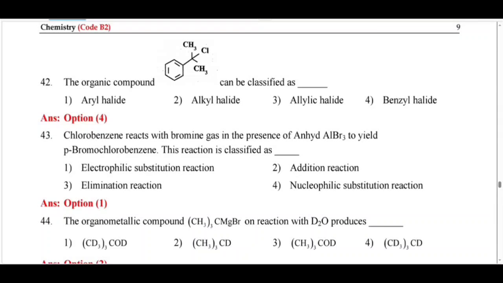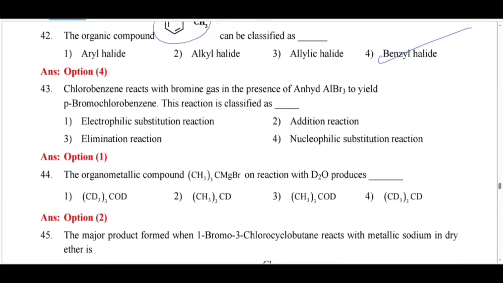The organic compound can be classified as, so this is a benzylic group containing Cl, so it is a benzyl halide. Now see, chlorobenzene reacts with bromine in the presence of anhydrous aluminium bromide to yield para-bromochlorobenzene. So this reaction is called an electrophilic substitution reaction.